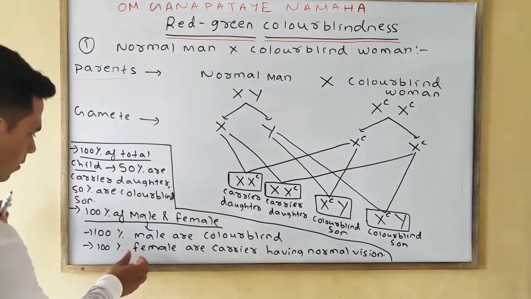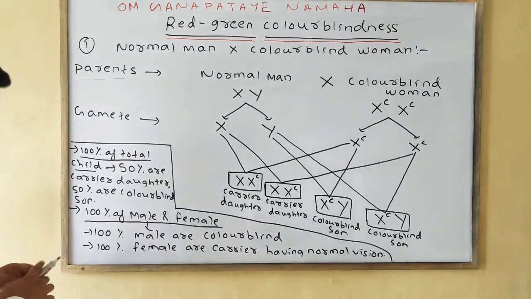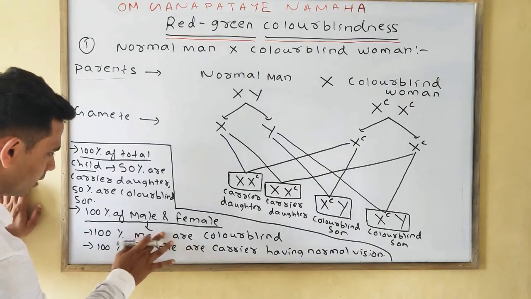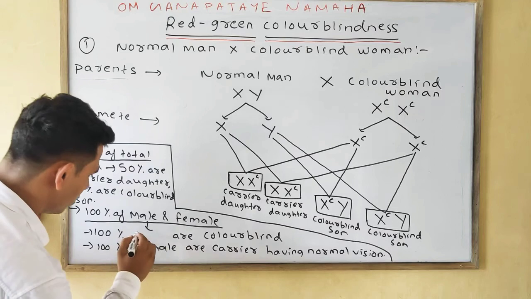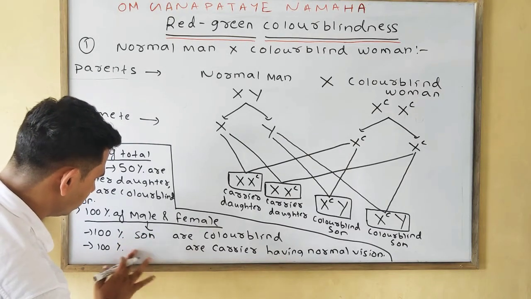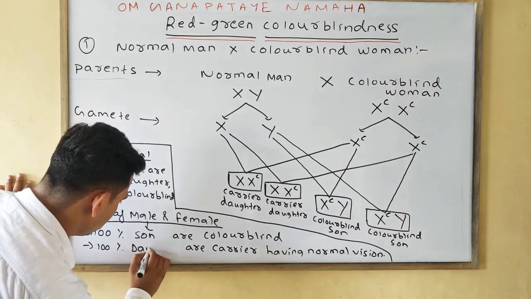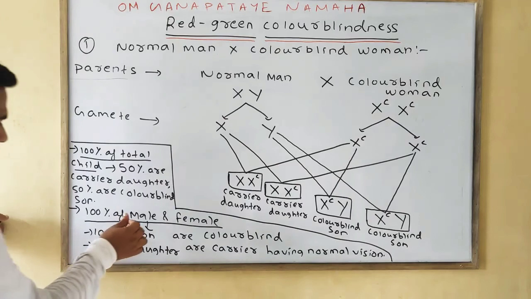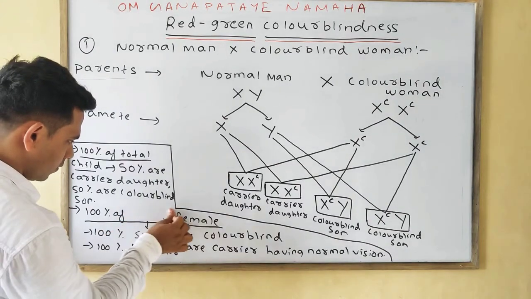You can also write 100% son, 100% daughter, or 100% of son and daughter.